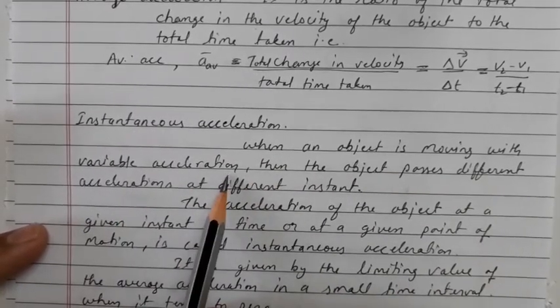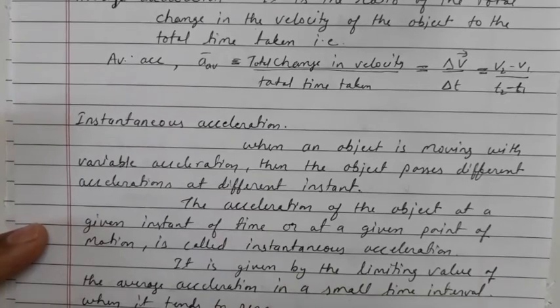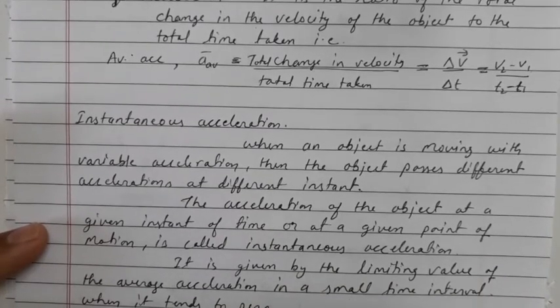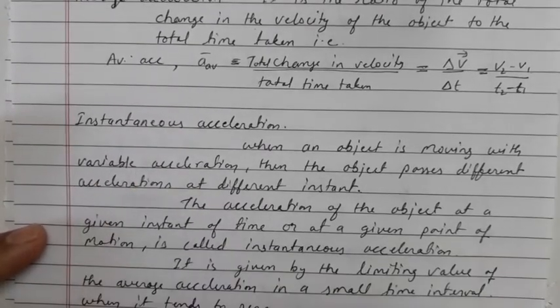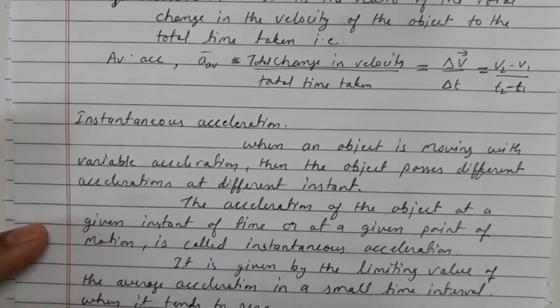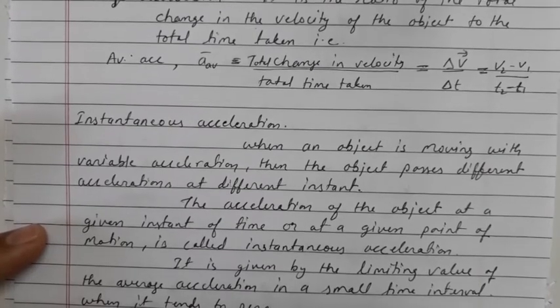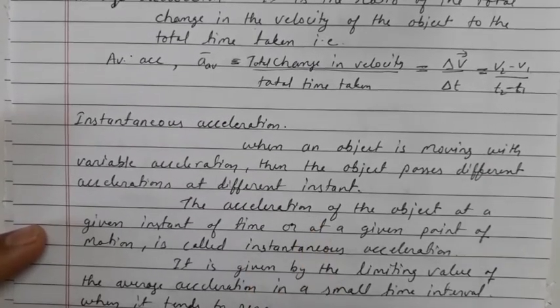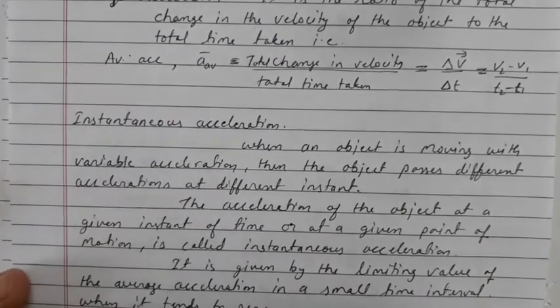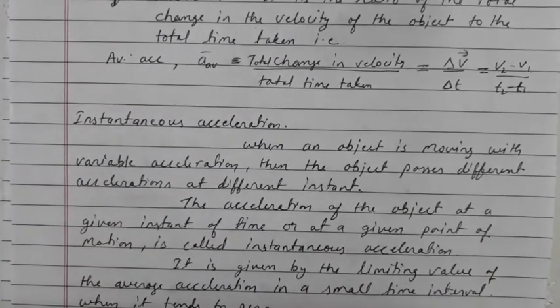So what is variable acceleration? It is a non-uniform change in the velocity with respect to the time. Whenever the velocity is changing unequally in equal intervals of time, it will be considered as a variable acceleration. Then the object possesses different acceleration at different instants. So whenever we need to find the instantaneous acceleration, that means we need to find the acceleration at a particular instant. That acceleration is known as the instantaneous acceleration.